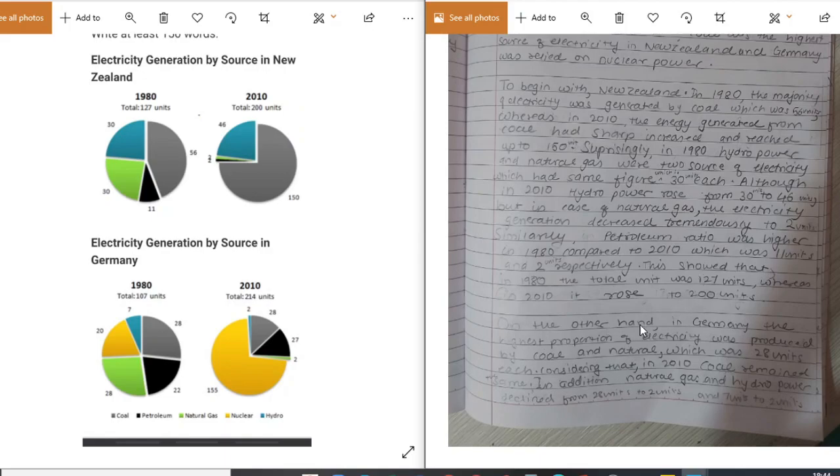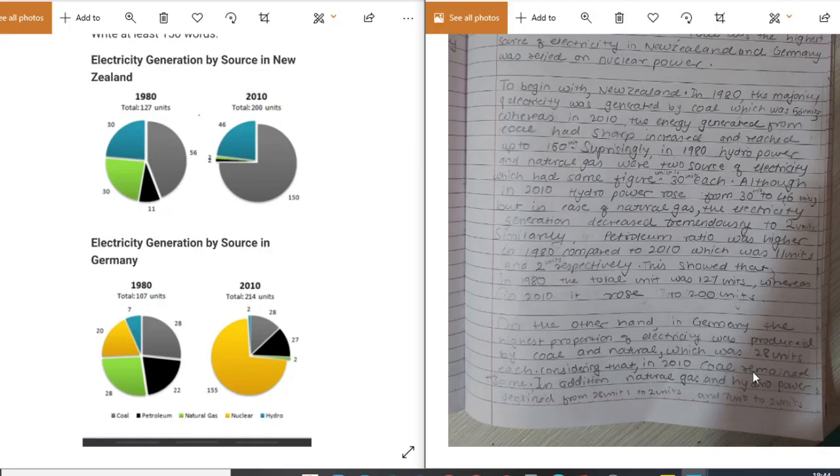On the other hand, in Germany, the highest proportion of electricity was produced by coal and natural gas, when 28% was done by coal and 28% was done by natural gas in the 1980s. Not in 2010. In 2010, nuclear was the highest source. So you have to specify which year you are talking about. The reader will get confused.